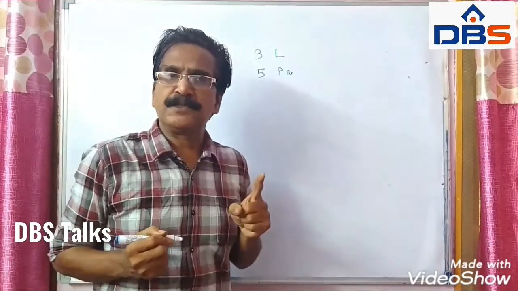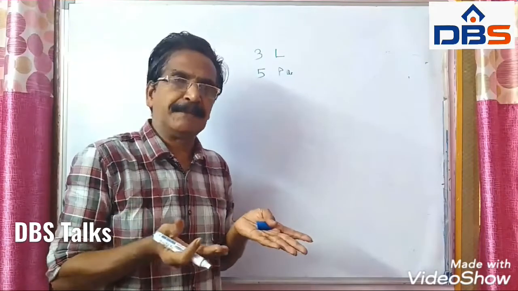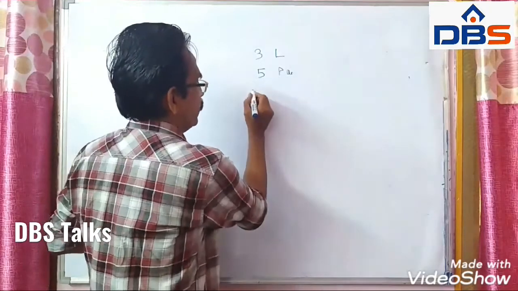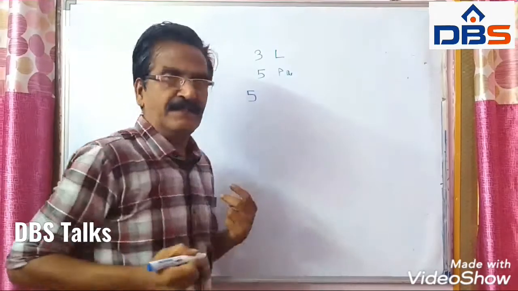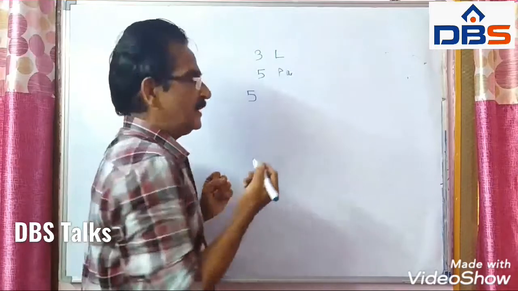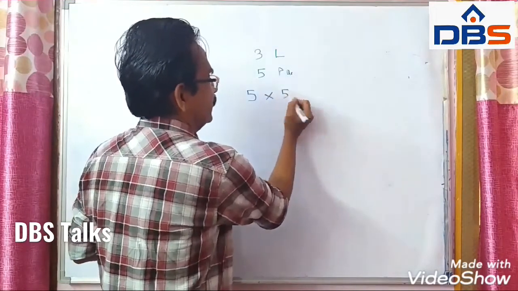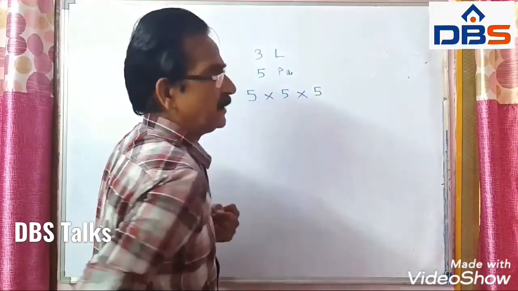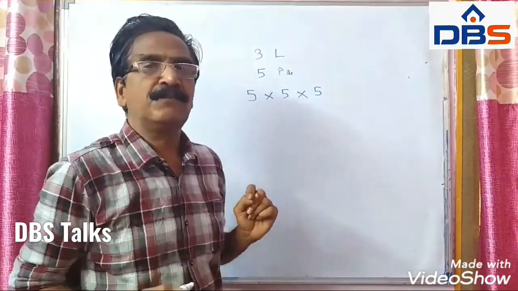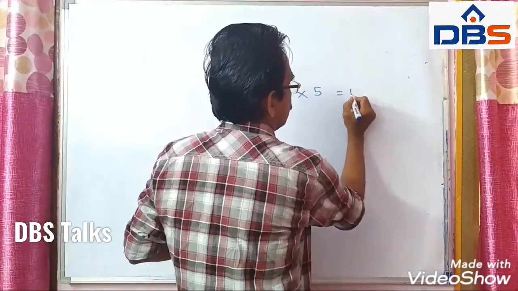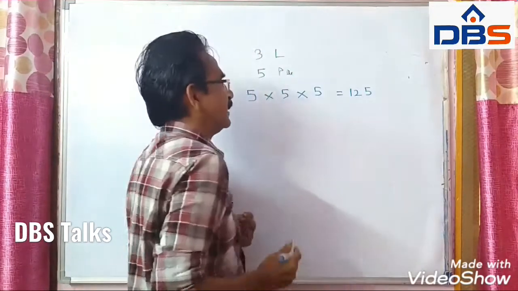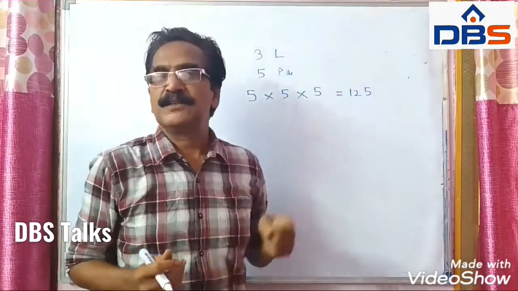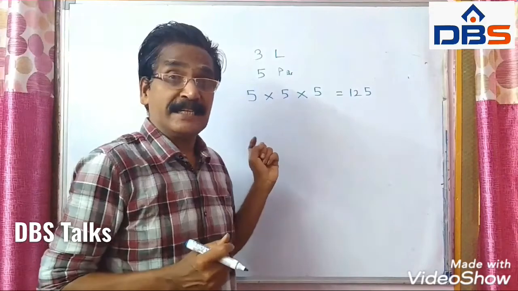See, first letter can be posted in 5 ways. That is, first letter can be posted in any of the 5 post boxes. Similarly, the second letter can also be posted in 5 ways. And also the third letter can be posted in 5 ways. 5 into 5 into 5, 125 ways. So 3 letters can be posted in 5 post boxes in 125 ways.